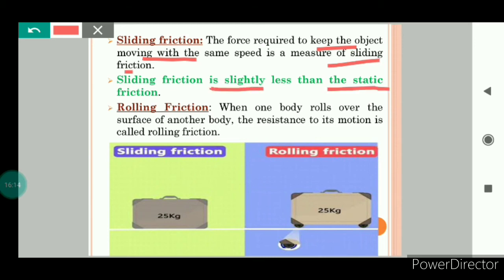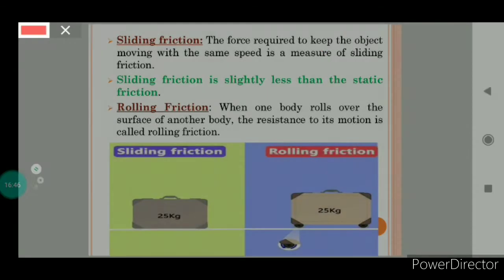But sliding friction is slightly less than static friction. Why is it so? Because when the sofa starts sliding, the contact points on its surface do not get enough time to lock into the contact points on the floor. So sliding friction is slightly smaller than static friction, because we know that friction is caused by interlocking between the surfaces.